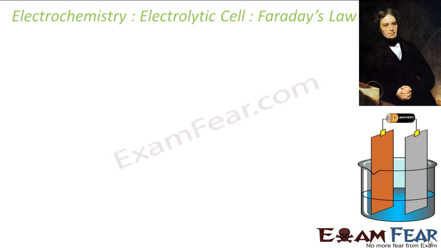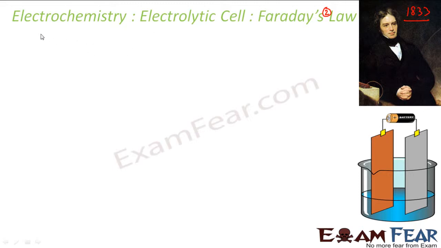Michael Faraday was the first scientist who actually described the quantitative aspect of electrolysis. He did exhaustive investigation on electrolytic solutions and he published his law in 1833, in the form of Faraday's two laws of electrolysis. In fact, there are two laws of electrolysis. The first law is the amount of chemical reaction that occurs at any electrode during electrolysis by a current is proportional to the electricity passed through.